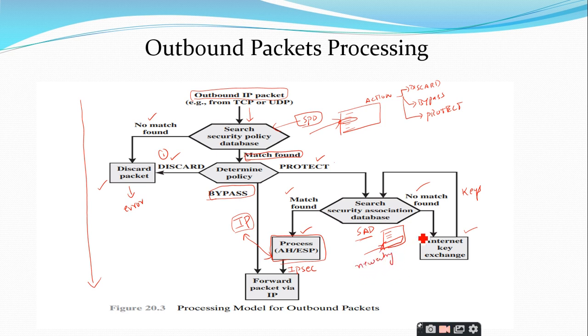Why is this new entry created? For further processing of further packets, if there is a match here, they can simply take the values from this entry and process the packet directly.